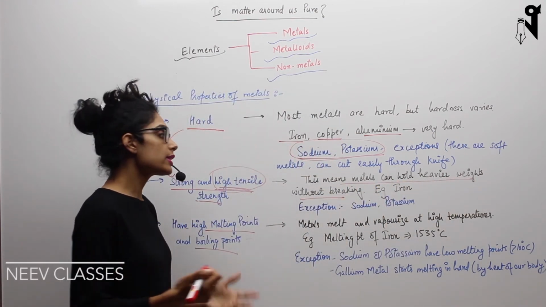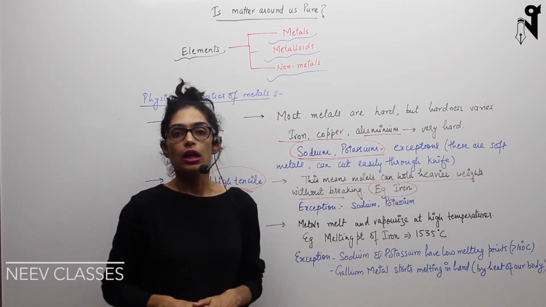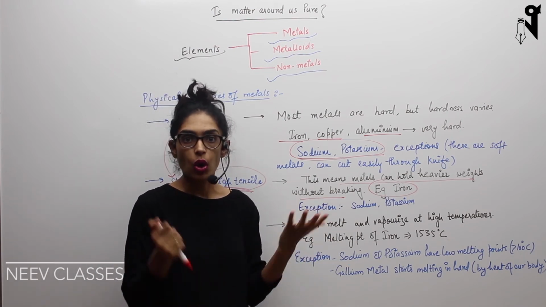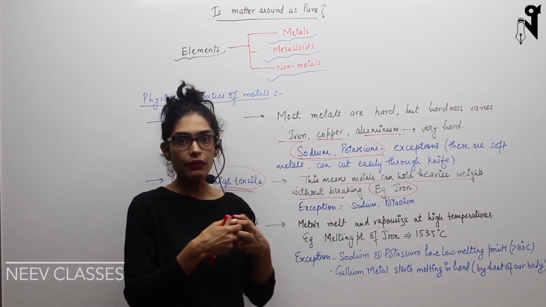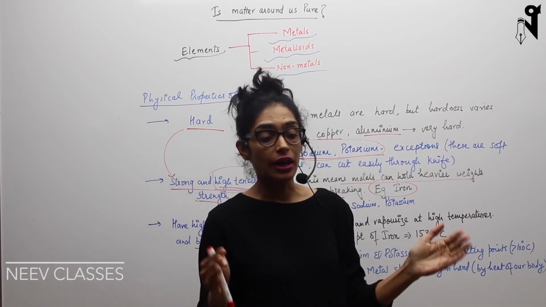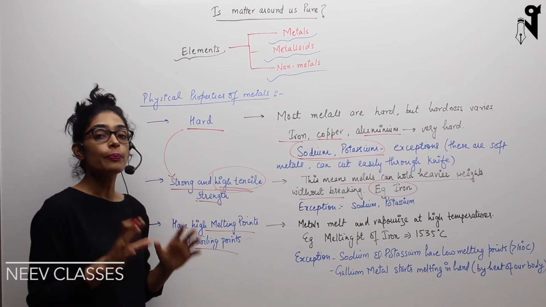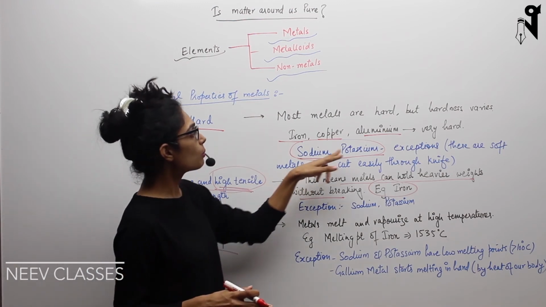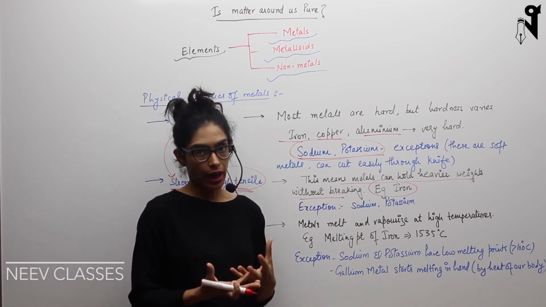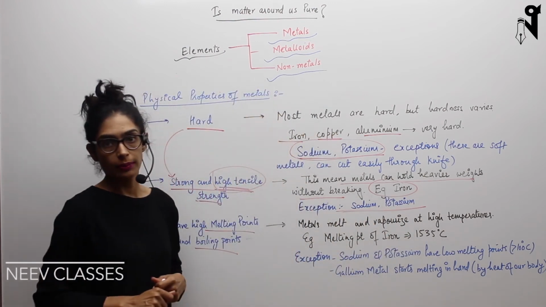And again, a very good example of it is iron. That is the reason iron is used for making chains, bulldozers, and all other building materials. All these places where we need to carry heavy weights, we use metals. Again, as the hardness varies from metal to metal, in a similar way the tensile strength varies from metal to metal. And because sodium and potassium are not hard, they don't have that load bearing capacity, and hence these are the exceptions for tensile strength as well.